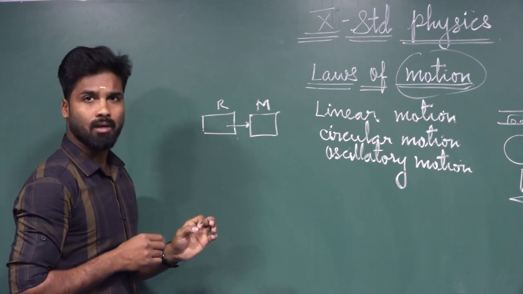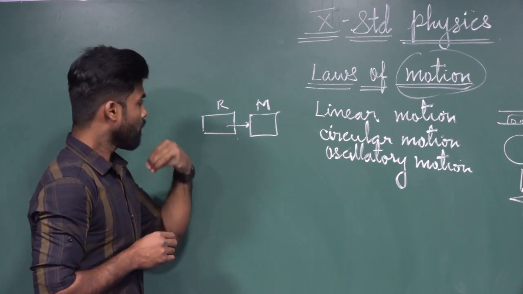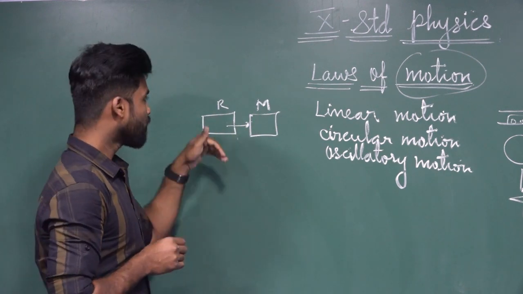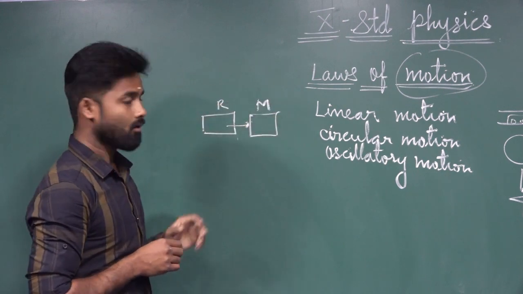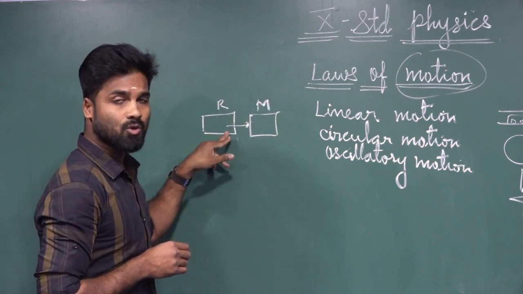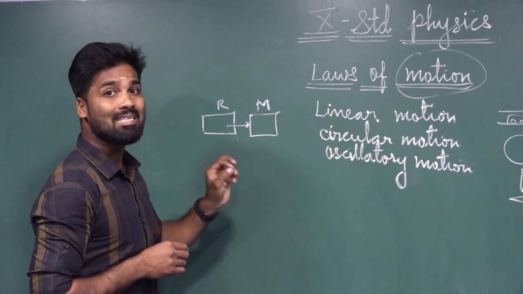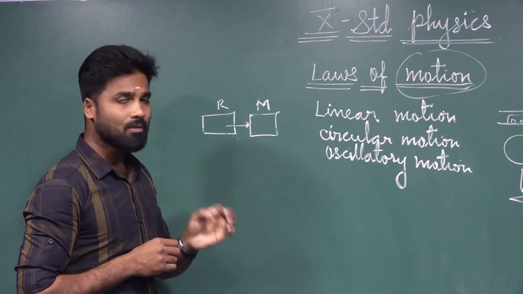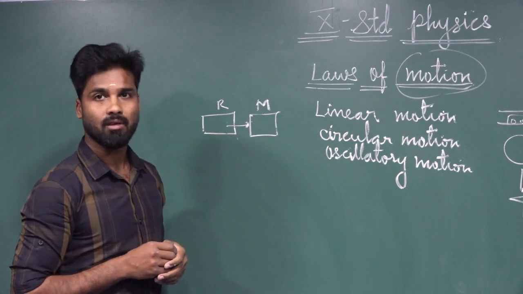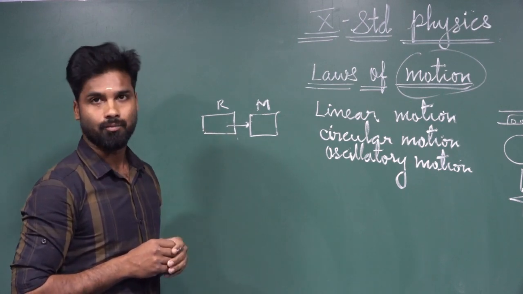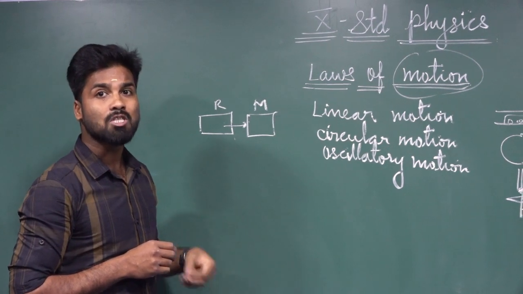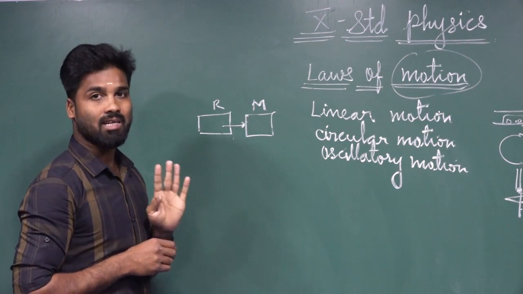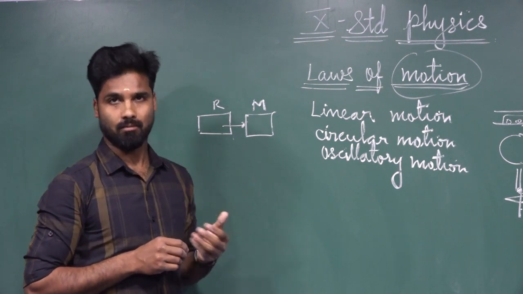If an object comes from the motion state to rest state, one more time, the second question I am going to ask: what brings the object from motion state to rest state? While the object is in motion, if it comes to the rest state, what brings the object from motion to rest? Next question, when an object is in the motion state, it speeds up or down. Which one makes the object speed up or down and at the same time change its direction? So there are 4 questions just arising in our mind.